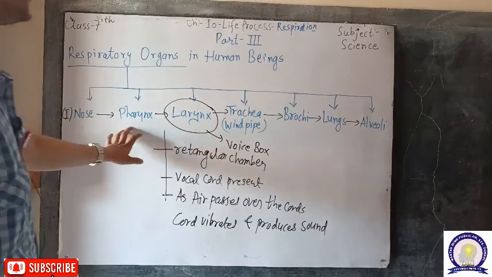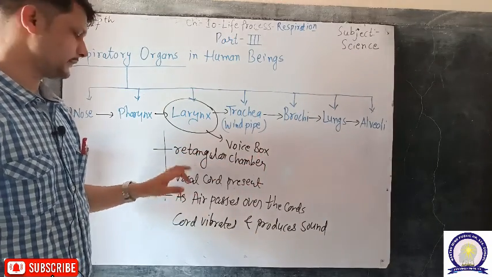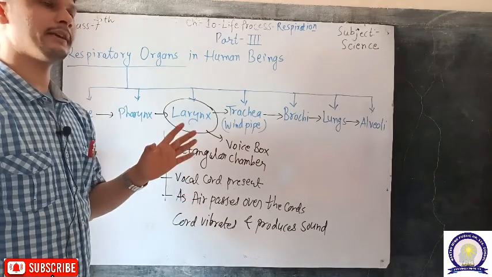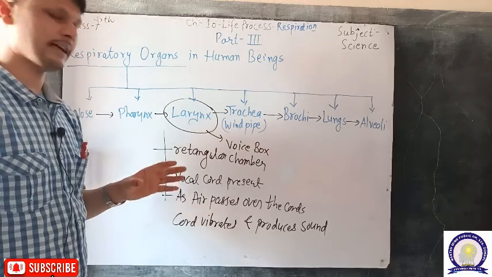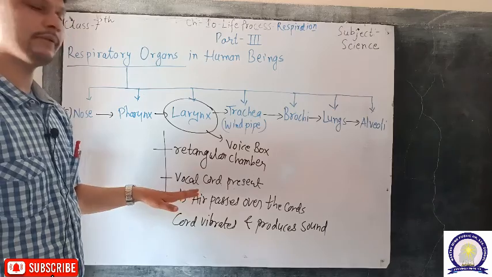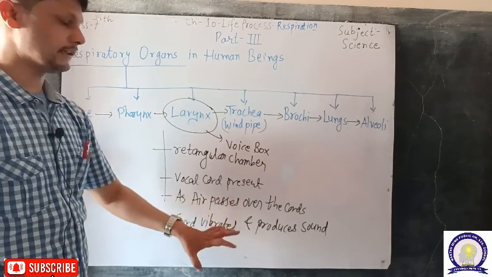Now, the pharynx leads to the larynx, also called the voice box. It is a rectangular chamber in which the vocal cords are present. The vocal cords are made up of muscle fibers and are stretched in that particular chamber, called the larynx. Now, whenever air passes through the cords, they will vibrate, and by the vibration of these cords,